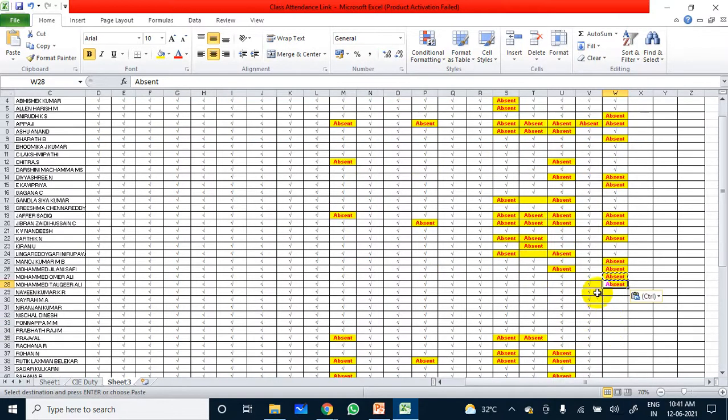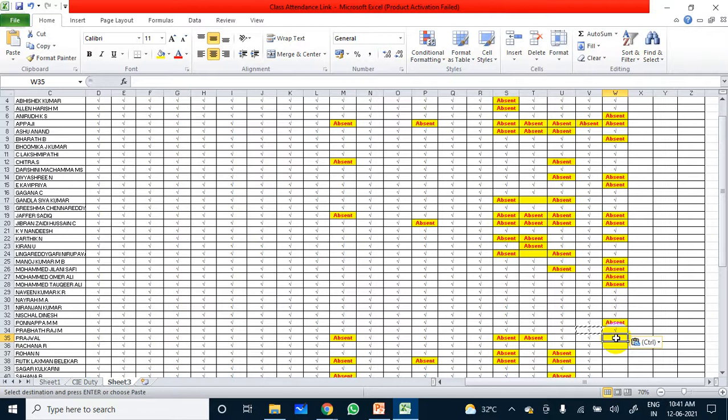Naveen Kumar. Naira present. Niranjan. Nischal. Ponnappa absent. Prapatraj present.